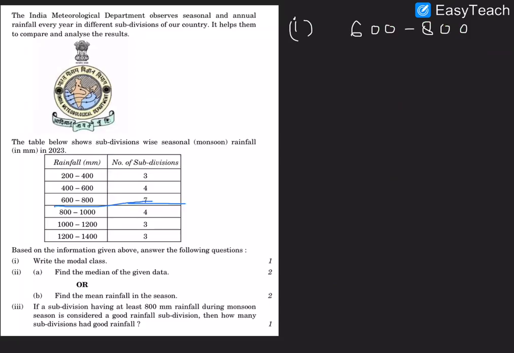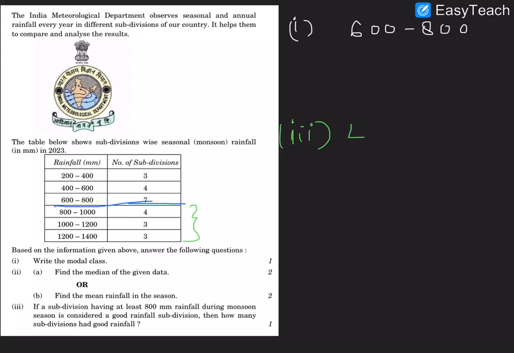So next, if the subdivision at least 800 millimeter rainfall during the monsoon season is considered a good rainfall for the subdivision, then how many subdivisions have a good rainfall? So third part, it should be at least 800 millimeter of rainfall. So 800 is included in this.